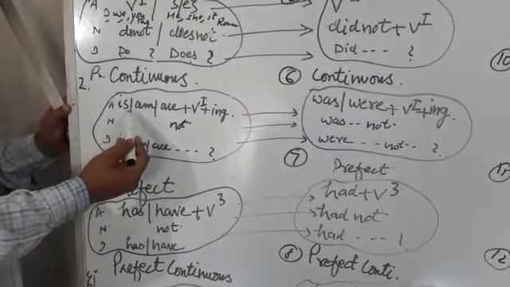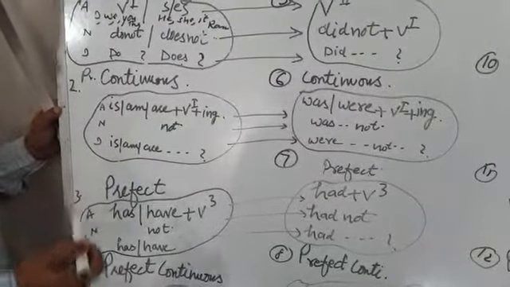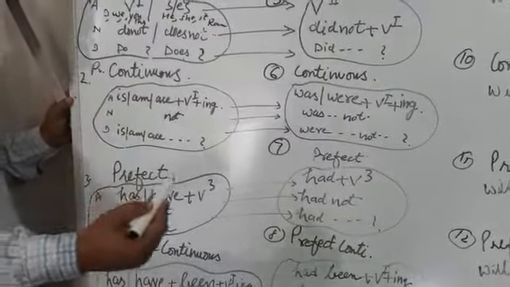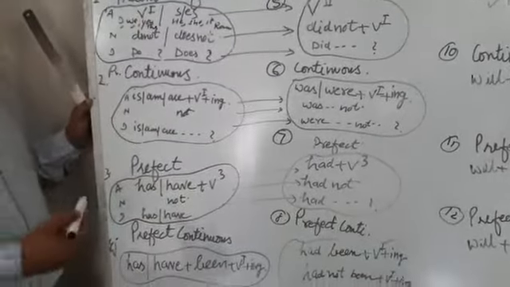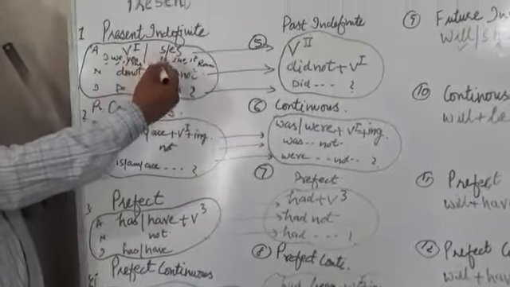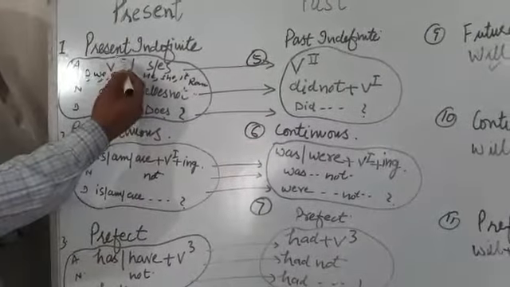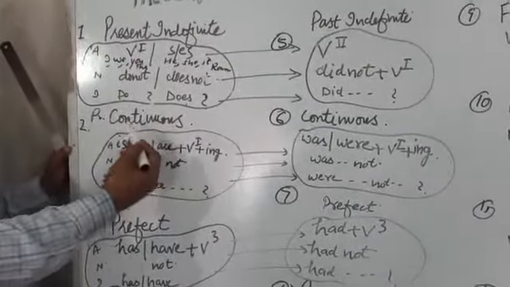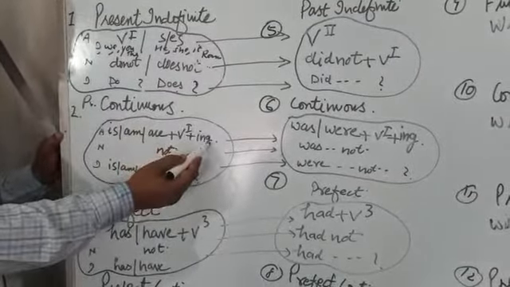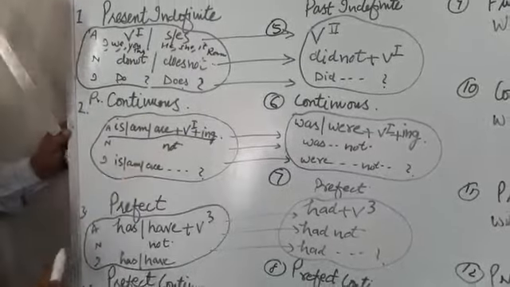Now, example is am, is, are plus ing is used for the things which are happening right now. Example, I am taking class of grammar. Right now I am taking class of grammar. I take English grammar daily. In the comparison of present indefinite, this is far more easier to understand. But the structure must be kept in mind. Is, am, are plus ing form of the verb.